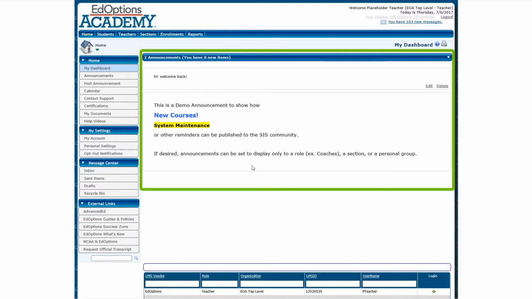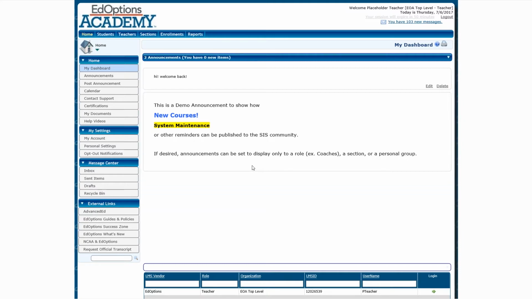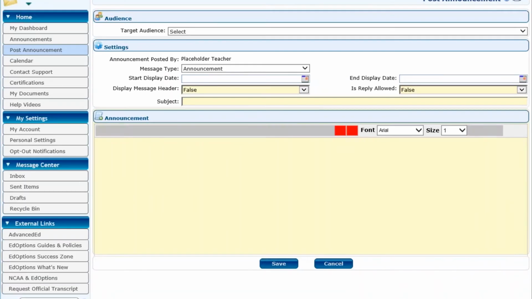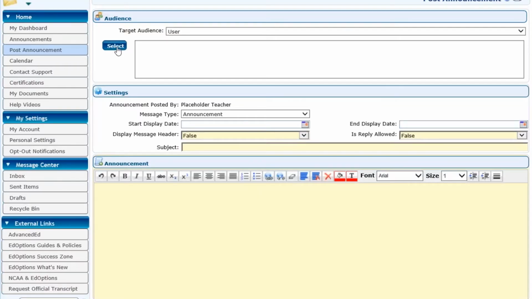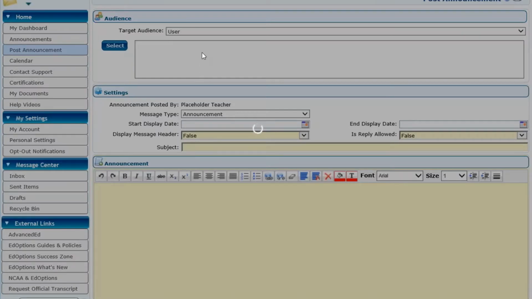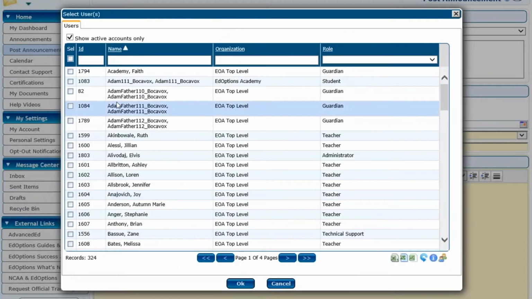So first off, you can see that I have some announcements that are going to be popping up right when I log in. This is going to be a place for the director if he wants to say anything, or if your instructional lead has a message for his or her smaller cohort, or if you want to send a message to all of your students or some of your students, that can be done through this feature. So if you go to post announcement, that's where you're going to find that.